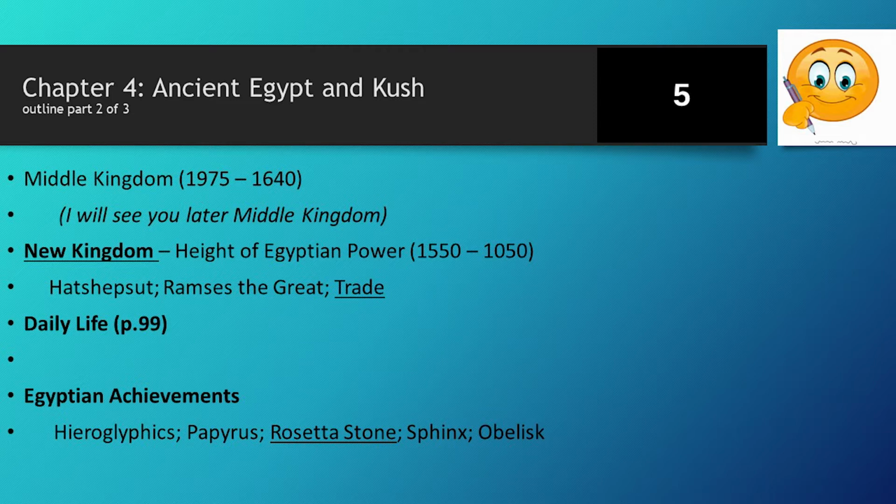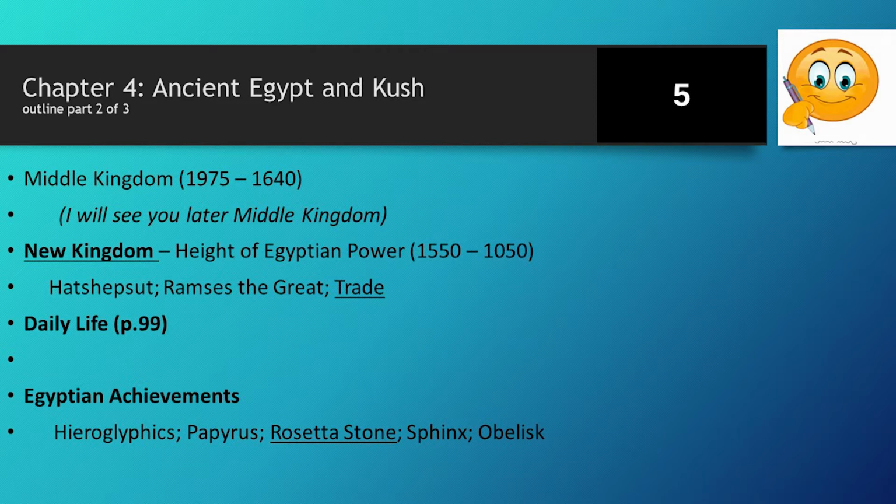We'll learn about the female pharaoh, Hatshepsut. Hopefully I pronounced that pretty good. I think I did okay. And then you need to know what the Rosetta Stone is. There's one Rosetta Stone, and you'll hear the phrase in archaeology, we need to find a Rosetta Stone or find another Rosetta Stone. So what does that mean?